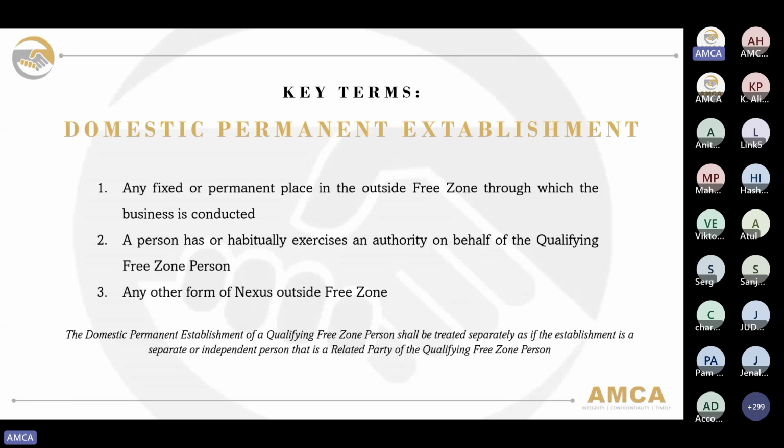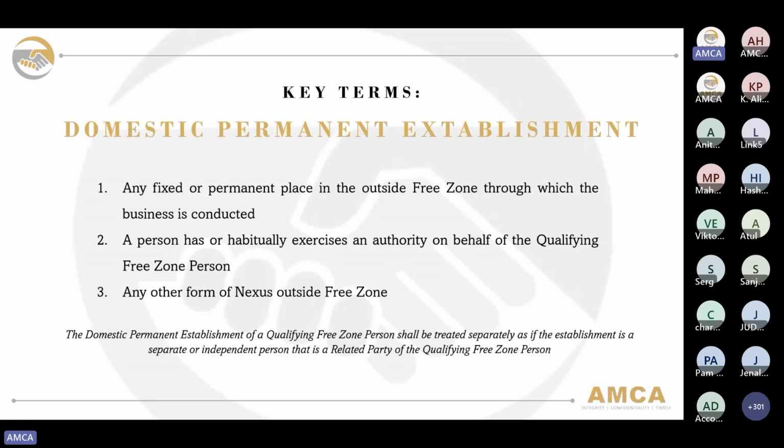The first one is if the free zone person has any fixed or permanent place outside the free zone through which the business is conducted. The second one is if they have a person who has or habitually exercises authority on behalf of the qualifying free zone person, or any other form of nexus outside the free zone. The domestic permanent establishment of a qualifying free zone person shall be treated separately, as if the establishment is a separate or independent person that is a related party of the qualifying free zone person.